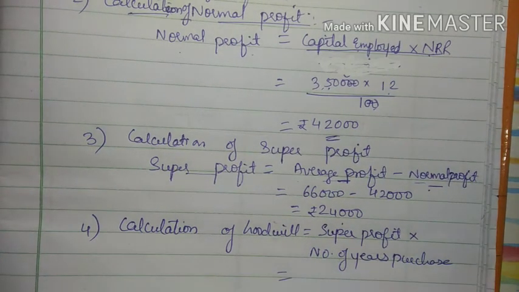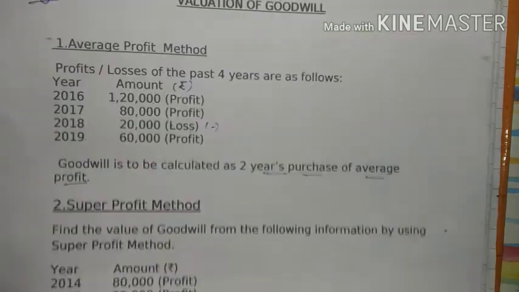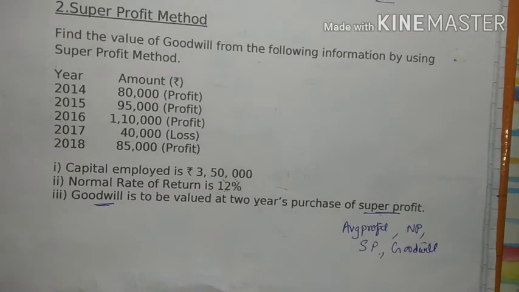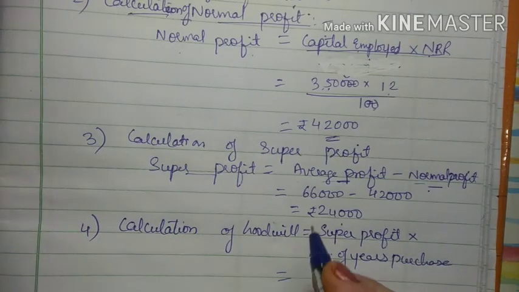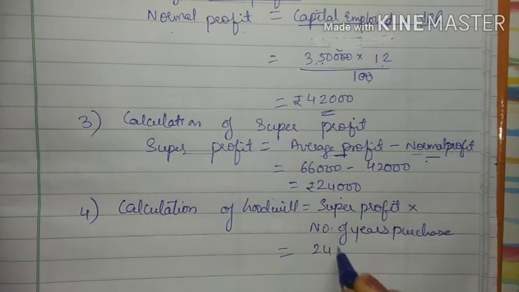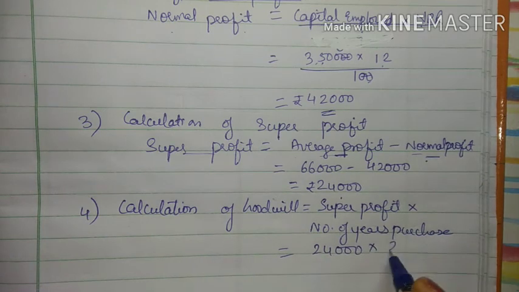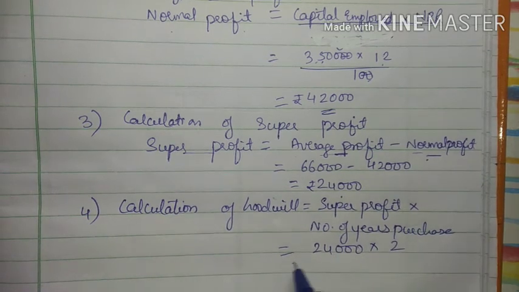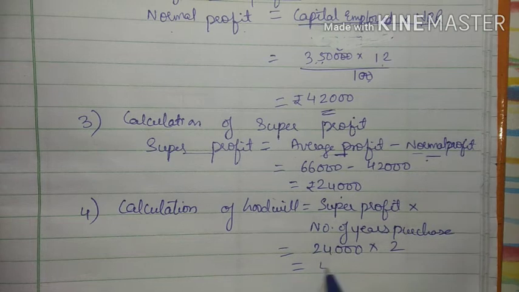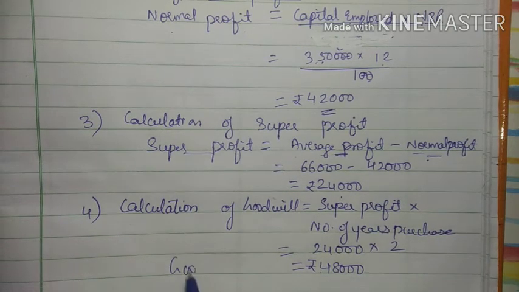So now see, in this adjustment it is given as goodwill is to be valued at 2 years purchase of super profit. So as we have calculated, 24,000 is our super profit and they have asked it for 2 years purchase, right? So 24,000 into 2, that is 48,000. So my goodwill is